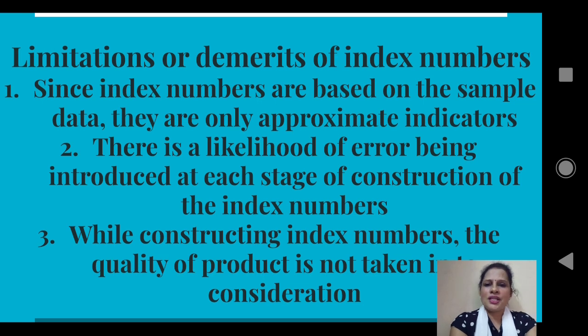Now while constructing index numbers, we are not including all the items consumed by the people. For example, basmati rice is used by few people, but basmati rice is not included in constructing the index number because it is not a representative item. We are considering only representative items while constructing the index number, and therefore whatever answer we are getting is only approximate. Second one, there is a likelihood of error being introduced at each stage of construction of the index number.